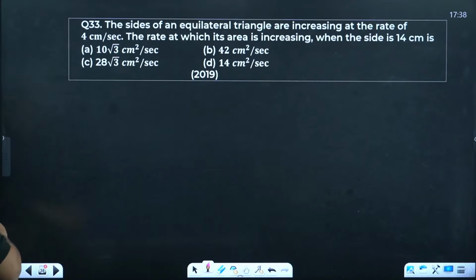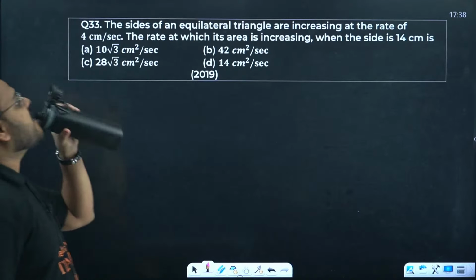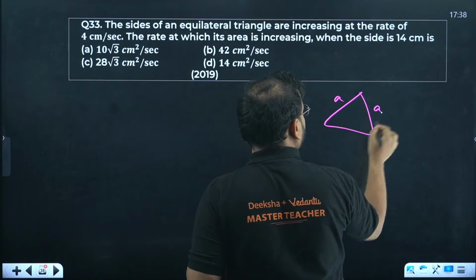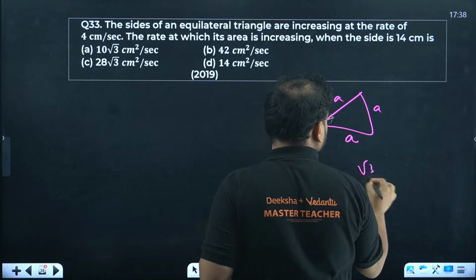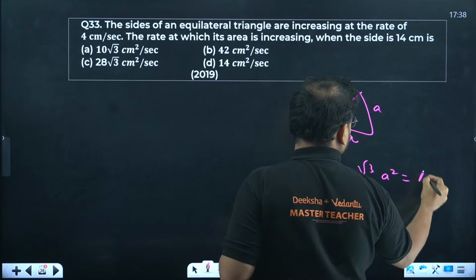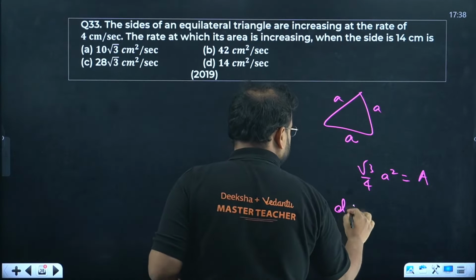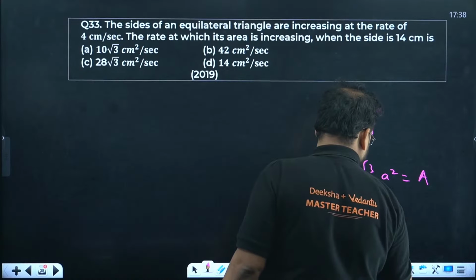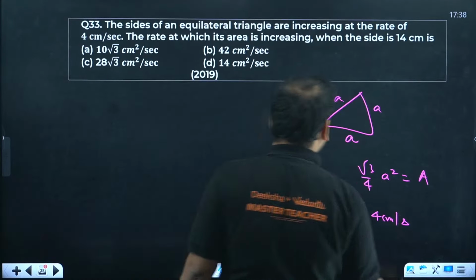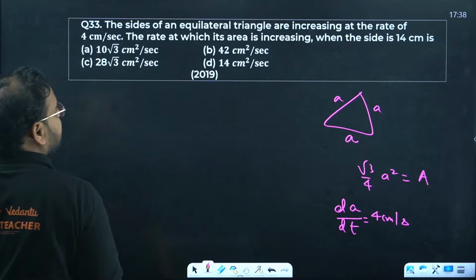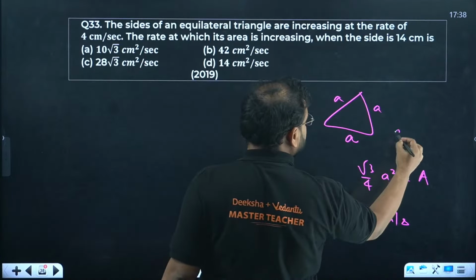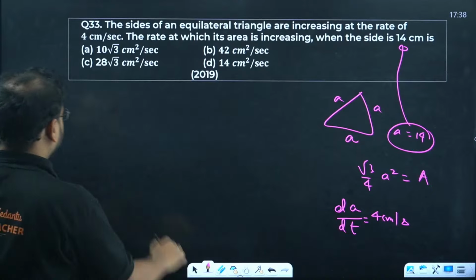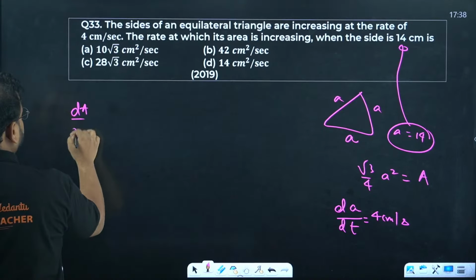33 now. The sides of an equilateral triangle are all A, and the area is given by root 3 by 4 A square. They are saying the rate of change of the side is 4 centimeters per second. They have also mentioned that when this A value is 14, what is the rate of change of area? Differentiate please, dA by dt.